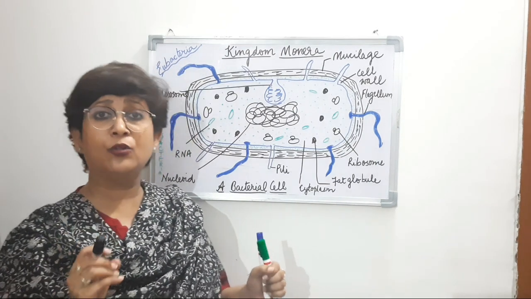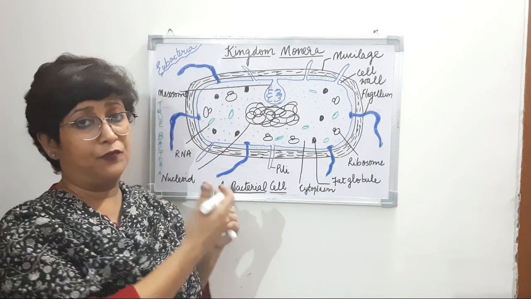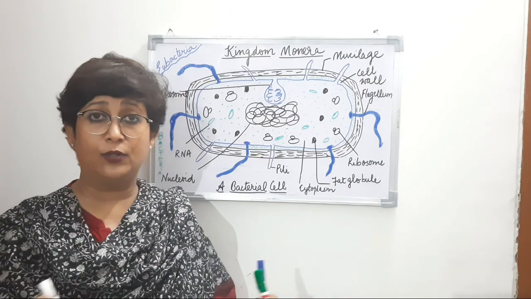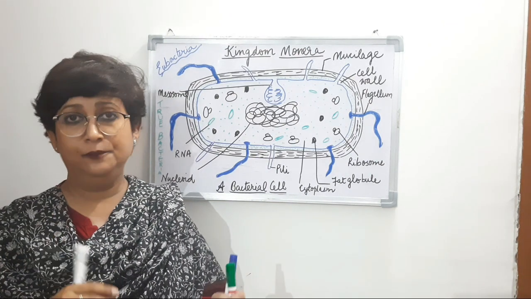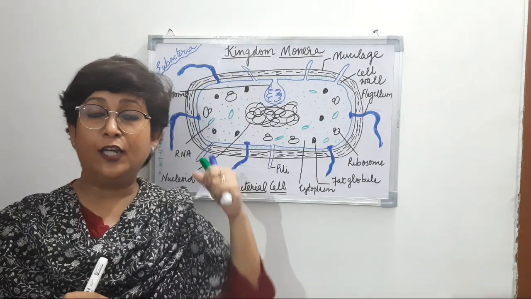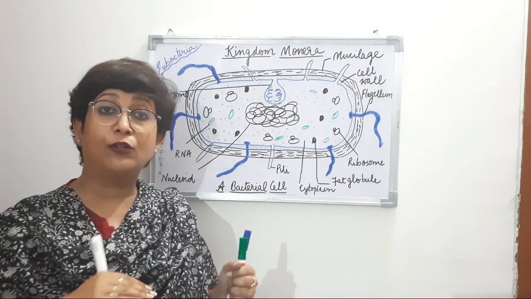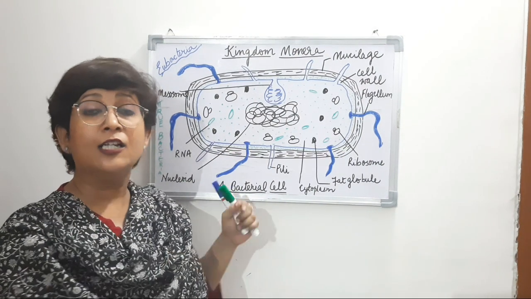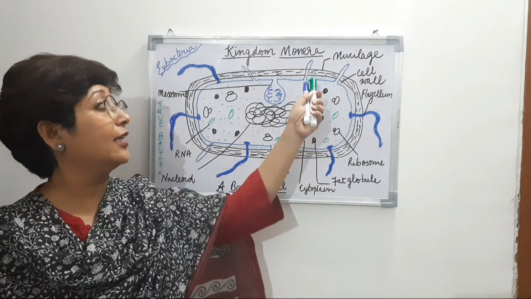Cell wall is found only in the plant cells, and here we are talking about the bacteria. It is not found in any animal cell, right? So the cell wall. Now if you would ask what is the outermost layer of a bacterial cell, the outermost layer of the bacterial cell is a cell wall.